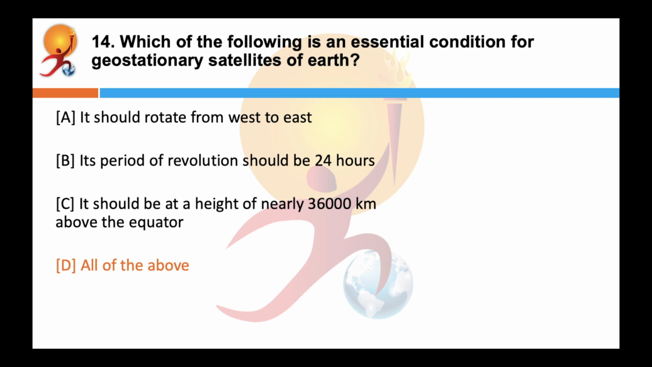It should be at a height of nearly 36,000 km above the equator. Its period of revolution should be around 24 hours. It should revolve in an orbit concentric and coplanar with the equatorial plane. Its orbital velocity is nearly 3.1 km per second.